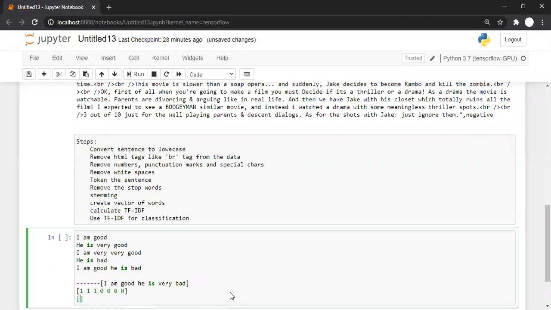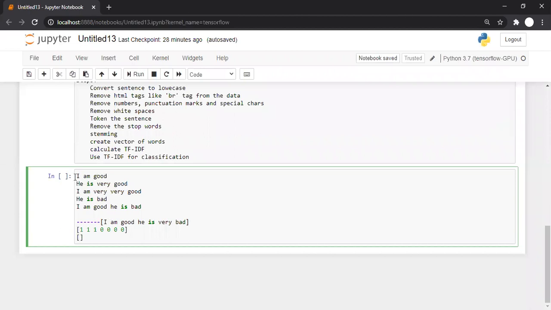Now the second sentence. Is I there in the second sentence? No, so it's 0. Am, no. Good, yes, I'll mark it as 1. He, yes, I'll mark it as 1. Is, yes, it's there. Very, yes, I'll mark it as 1.